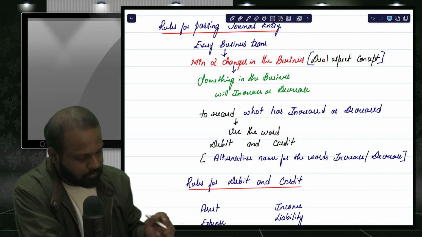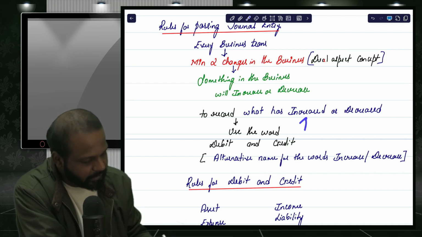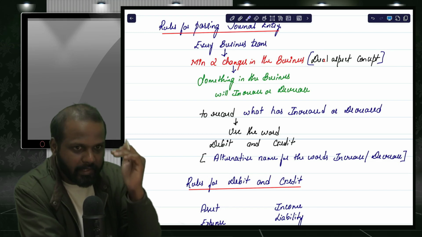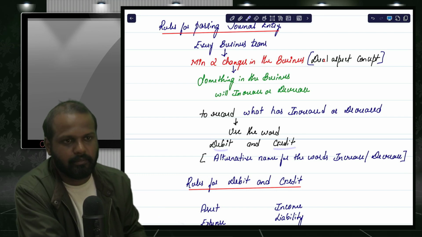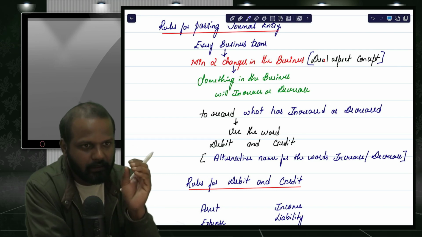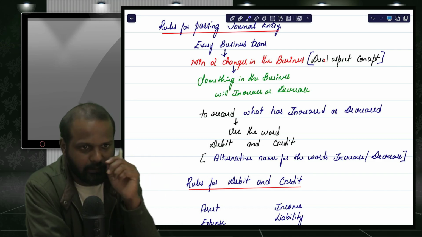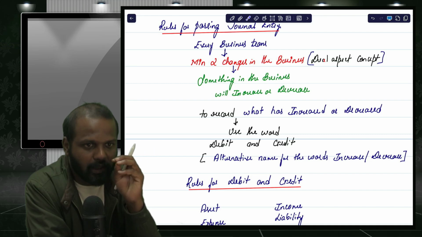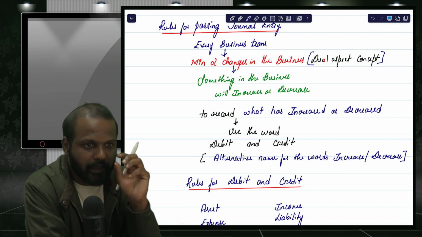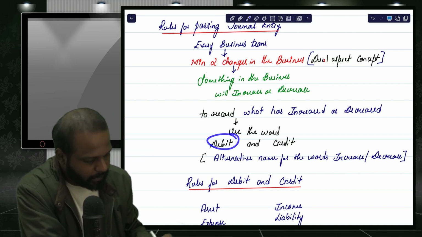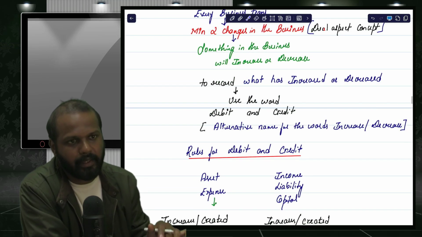Now to record how much cash has increased or how much goods has decreased, you use the words debit and credit. Debit and credit are the alternative names for increase and decrease. Instead of saying cash has increased by this much or goods has decreased by this much, we use the terminology called debit and credit.